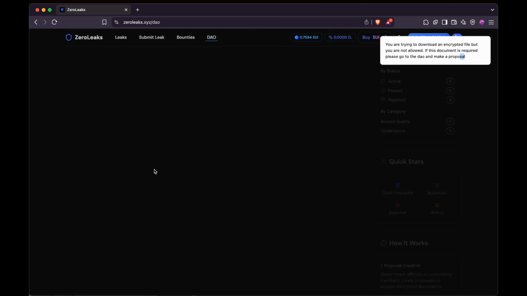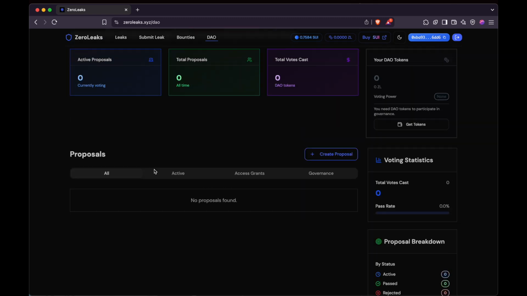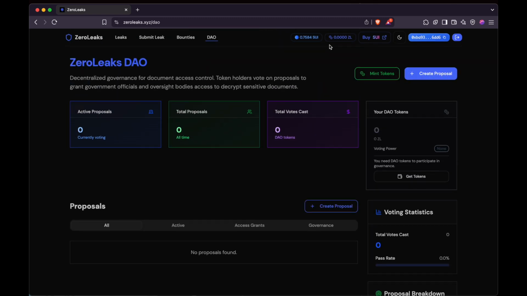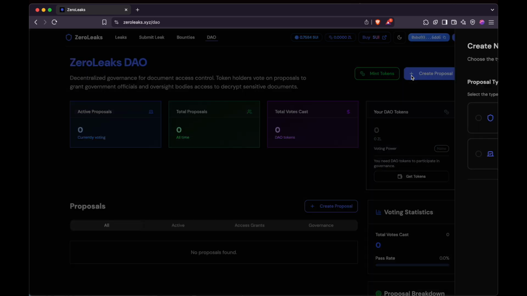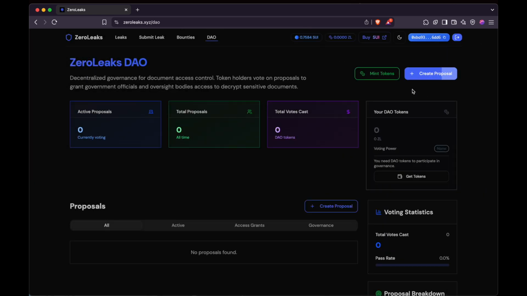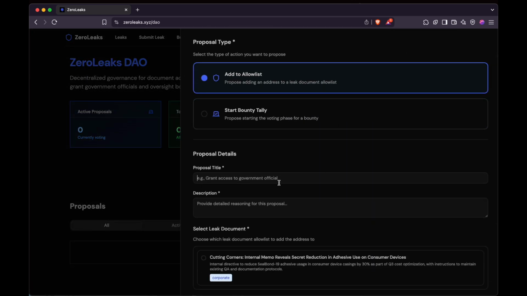So what is a DAO? A DAO is a decentralized autonomous organization where everybody who is a holder of the ZL token can vote on proposals. A proposal is something like, let's say this person, ZeroXBA, wants to be added to the allow list. First, I will go ahead and create the proposal. Let me create a proposal to grant access, let's say I am from the FBI. This is an important case and I want to get access for further research.